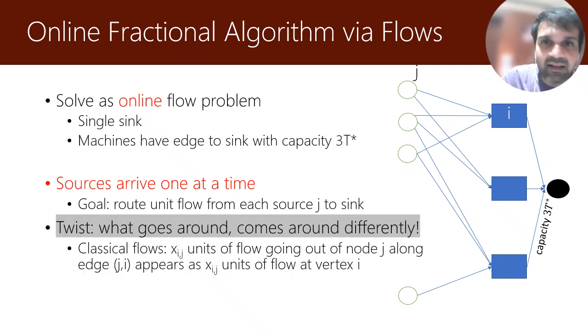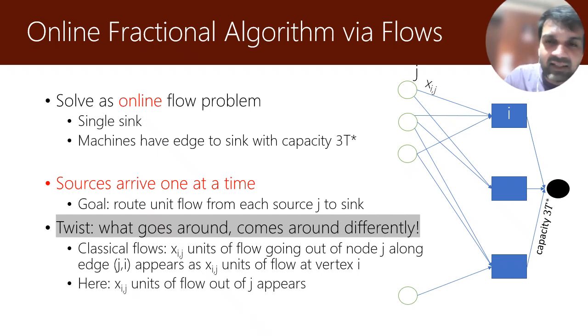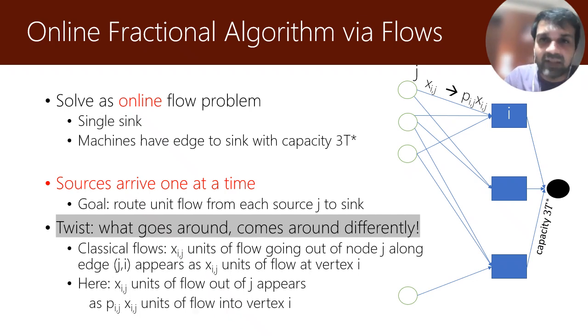Unlike a classical flow problem, where if Xij units of flow leave a node, then the same Xij units of flow enter the other endpoint of that edge, here, because of the unrelated machines nature of the problem, Xij units of flow leaving a job j becomes Pij times Xij units of flow entering this machine i. So we have to now solve a flow problem which has this scalar multiplier on these edges.